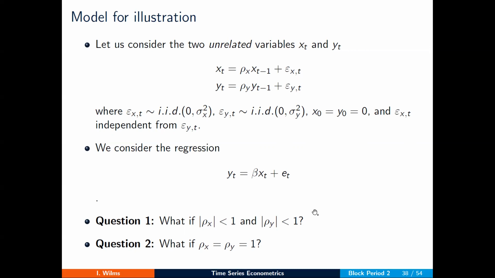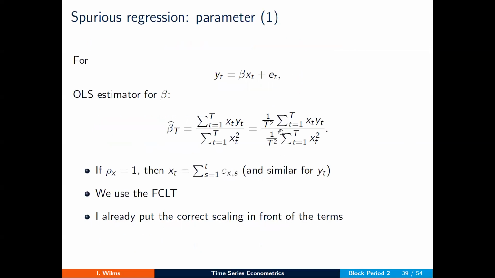So let's have a deeper look at what is going on. We start, of course, from our model and the definition of the least squares estimator. So x prime x inverse here in the denominator, which is just the sum of the x squares. And we have x prime y in the numerator.